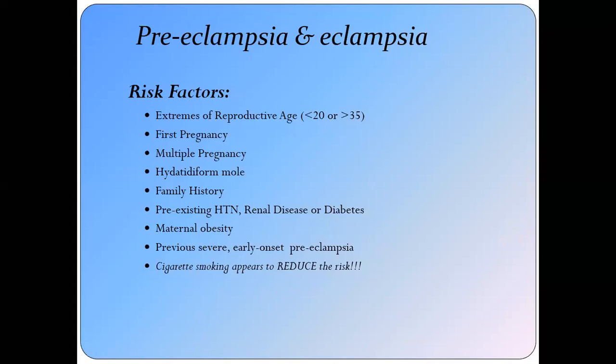The risk factors are the extremes of age. Hypertension, preeclampsia and eclampsia are more commonly seen in patients at the extremes of age, that is, the very young primigravida, less than 20 years of age, or the very elderly primigravida, more than 35 years at first pregnancy. The first pregnancy is considered a test for the female.